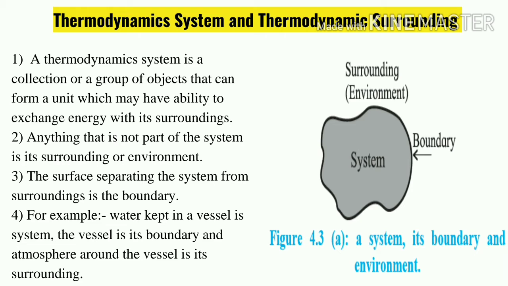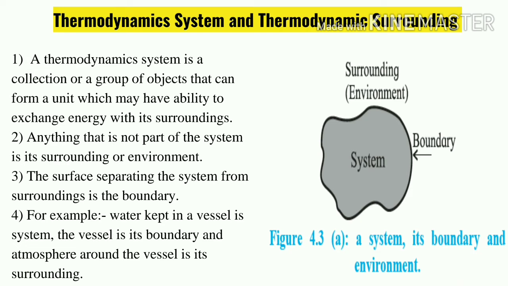A thermodynamic system is a collection or a group of objects. A vessel having a group of objects means it is having water, which forms a unit that may have the ability to exchange heat with the surrounding. So the vessel has the ability to exchange heat with the surrounding.